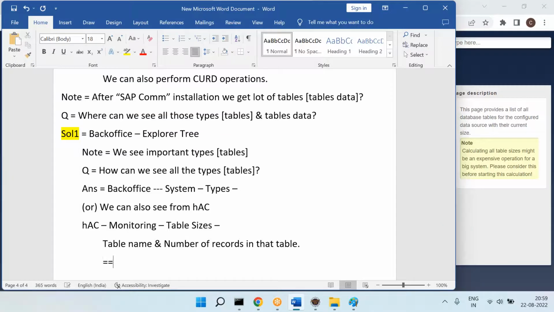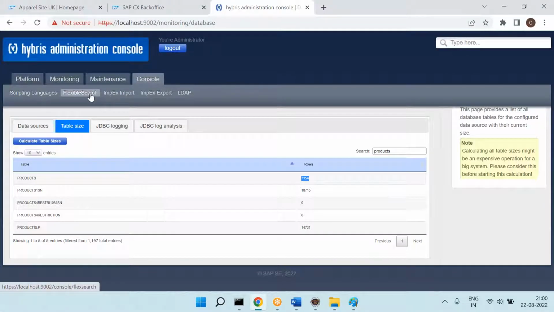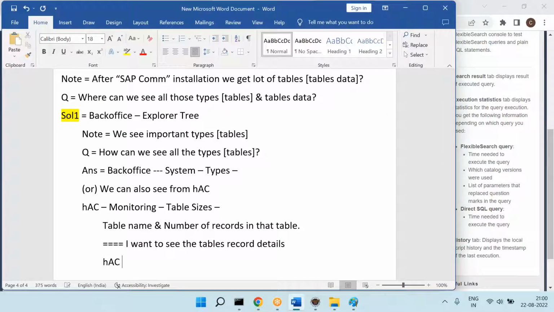But I want to see table record details. If yes, then in the hAC you also have an option called flexible search queries.